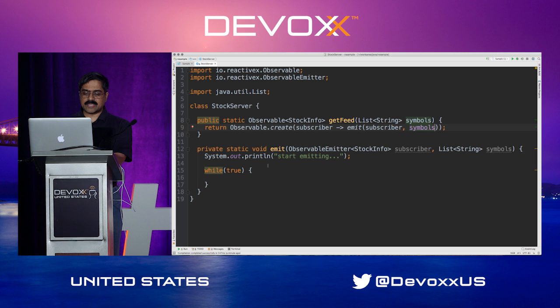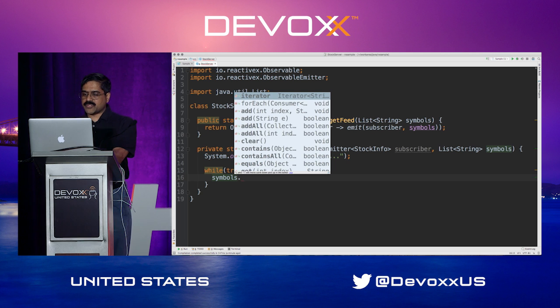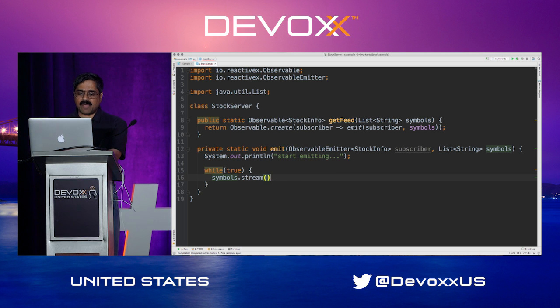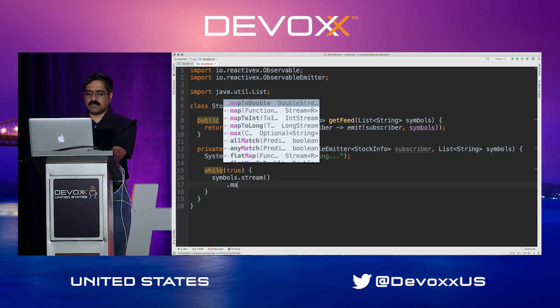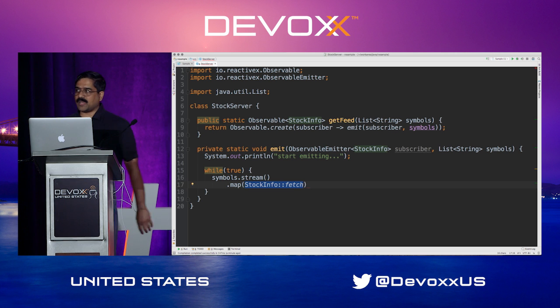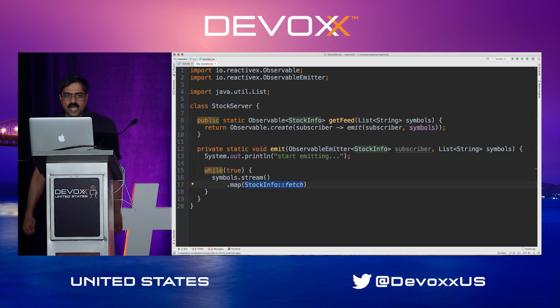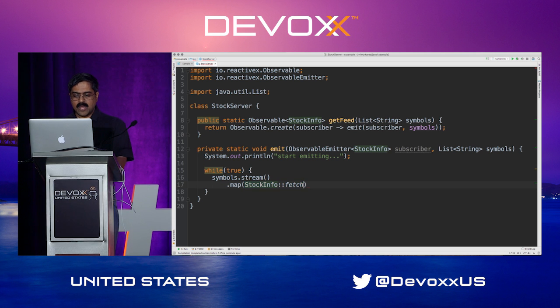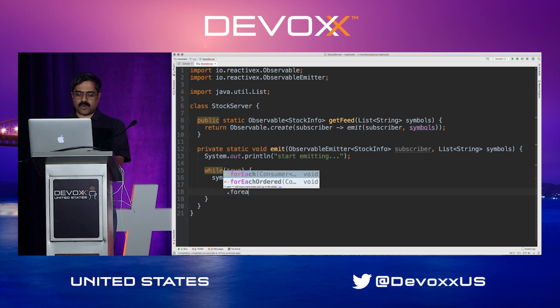So now that I have the symbols at my hand, I'll say symbols dot, and then I will go ahead and say stream. I'll use the Java 8 stream. This is purely an implementation detail at this point. Then I'm going to say map, and I'll say stock info, and I'll call a fetch method. Well, the fetch method of stock info is going to go out and get the stock price, parse the data and give it back to us as stock info. And then once I have the data, I'm going to say for each.